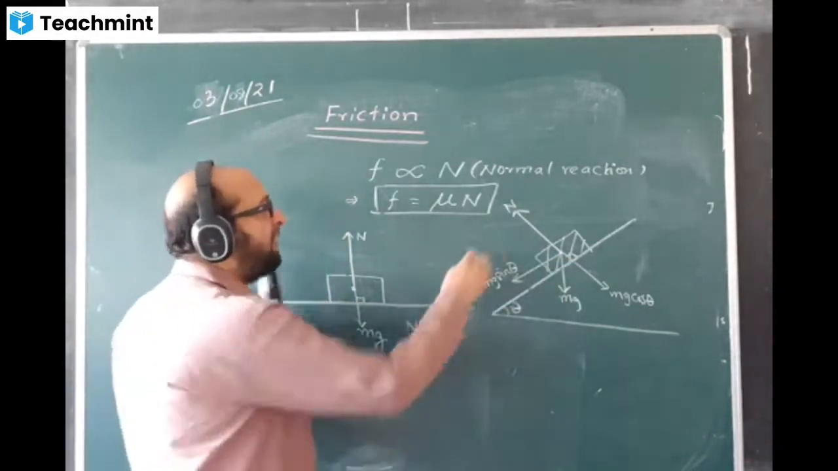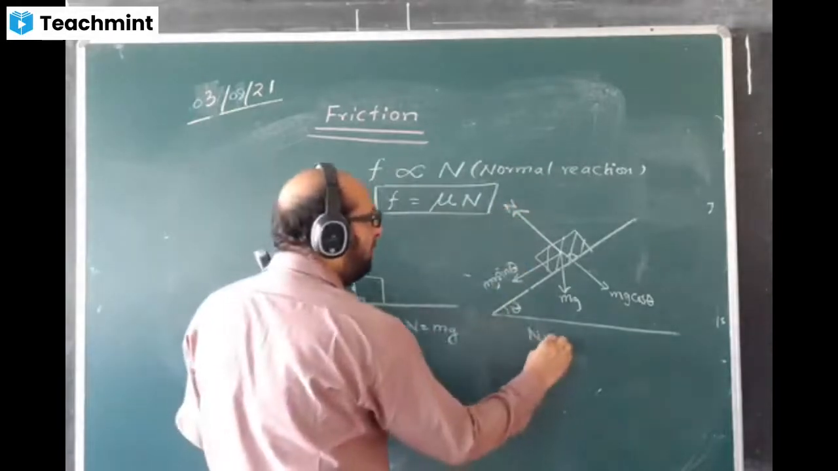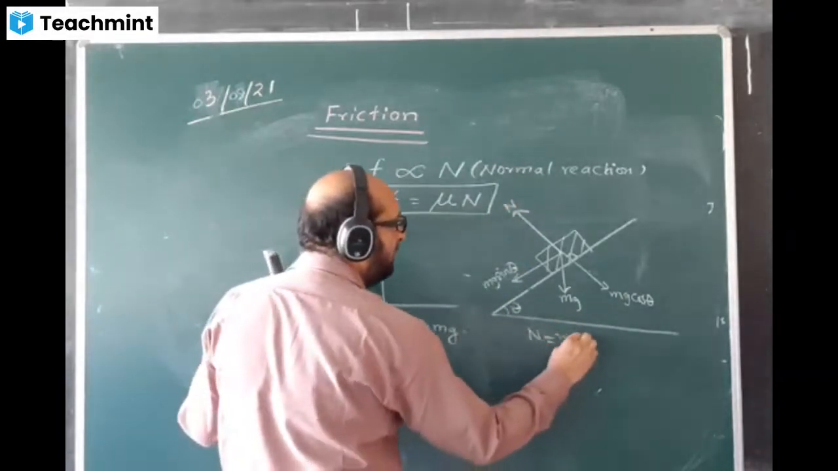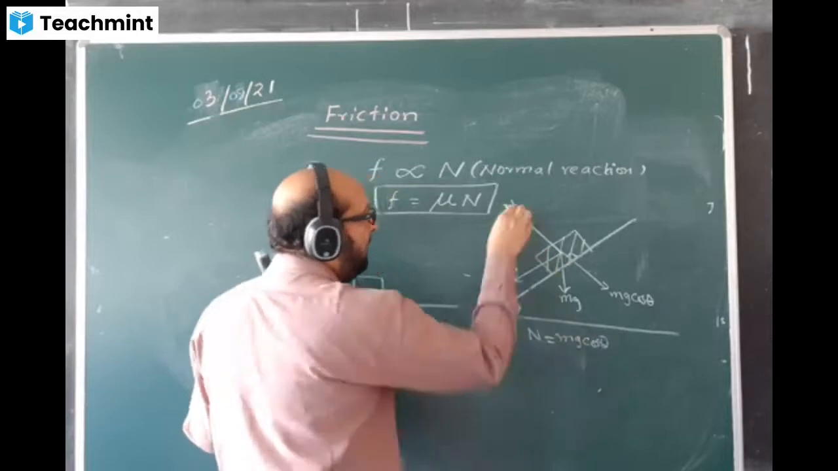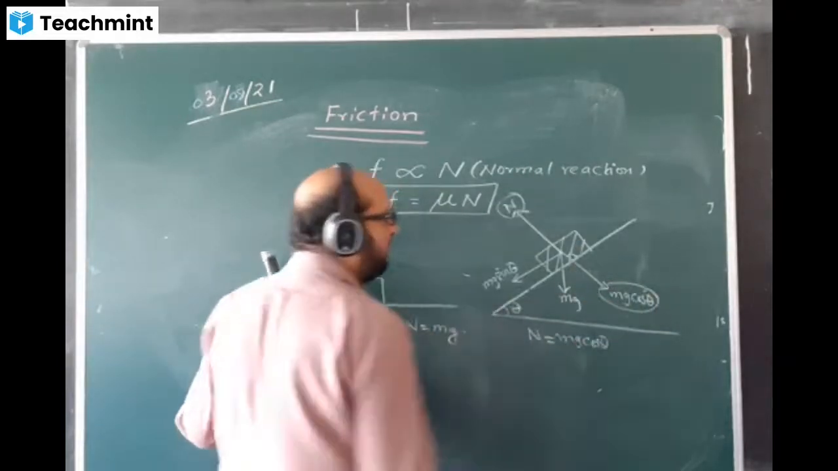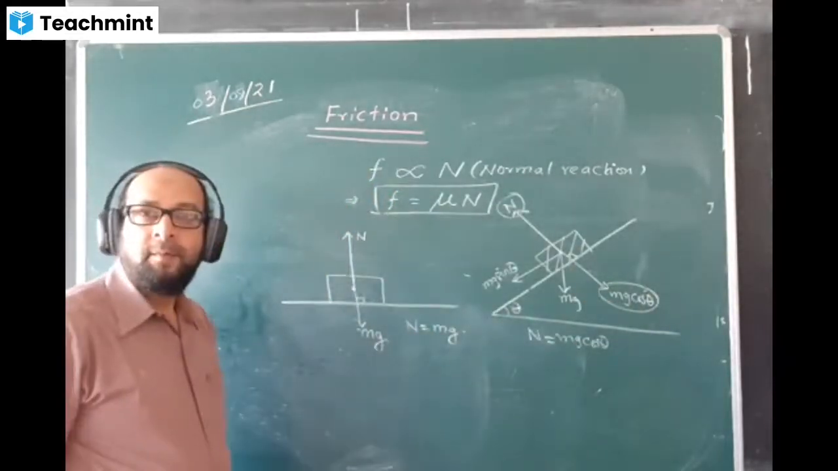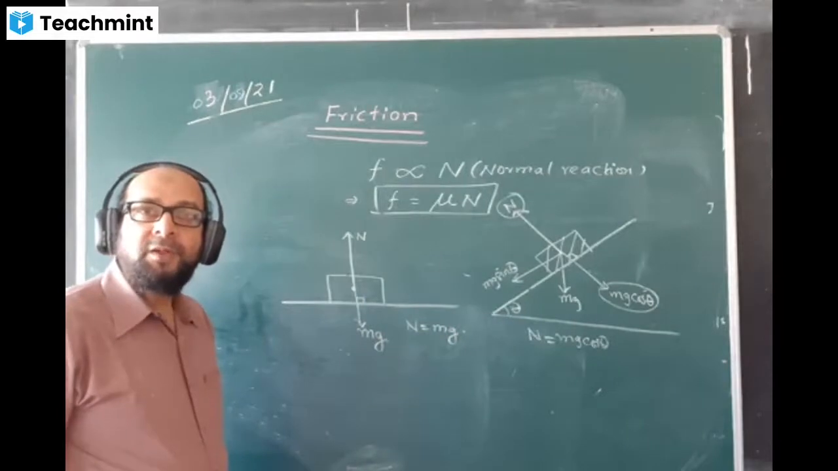This time, what is the value of N? The value of N now will come as mg cos theta. N is balancing this one, mg cos theta. Have you understood, boys?